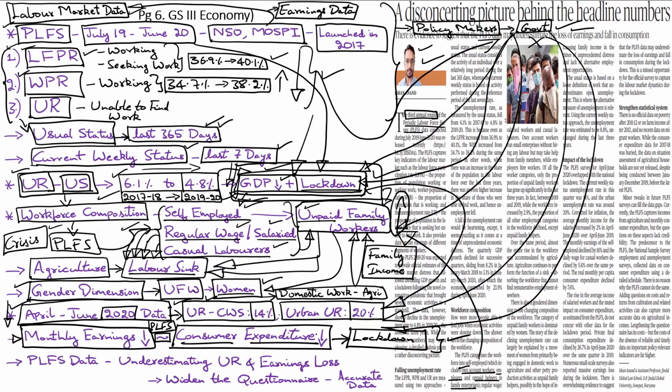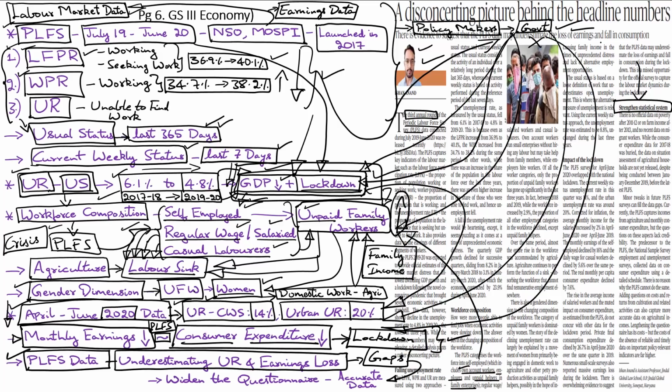So, in short, the writer concludes by stating that the PLFS data, when you look at it from the year long perspective, it actually underestimates the unemployment rate and the earning loss. And hence, he calls upon the government to plug the gaps in the survey in order to ensure that it captures more accurate data. In fact, there is an urgent need to strengthen the overall statistical system in the country as it serves as a key input for governance and policy making.